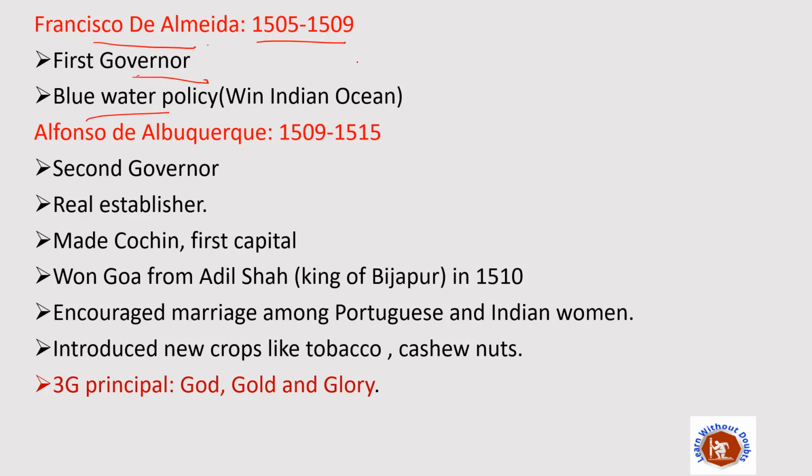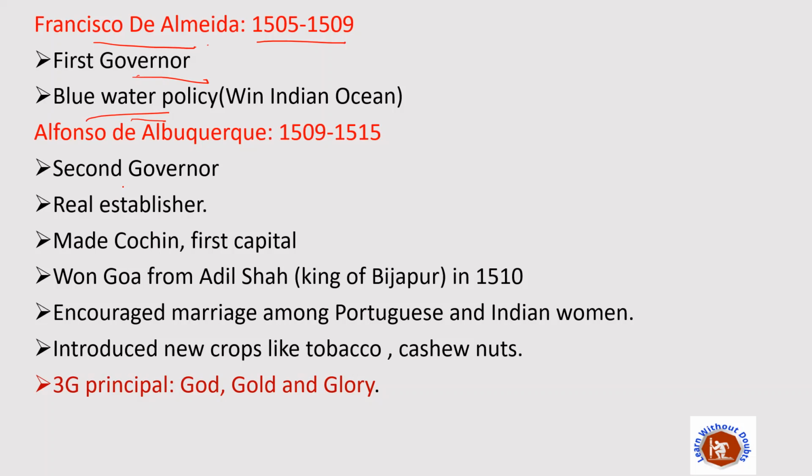So what Francisco de Almeida thought was that if they took control of the Indian Ocean, they would be able to take control of the Indian economy, because they would have checkpoints in the Indian Ocean, and through those checkpoints, if any country wanted to do trade with India and enter India, they would have to pay taxes to the Portuguese. So this policy, where he thought to win the Indian Ocean and take full control over it, was known as the blue water policy. Okay, so this was about Francisco de Almeida.